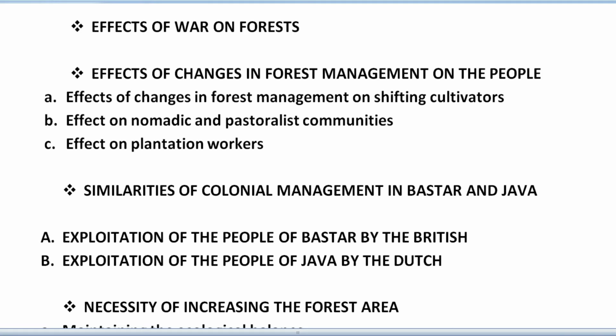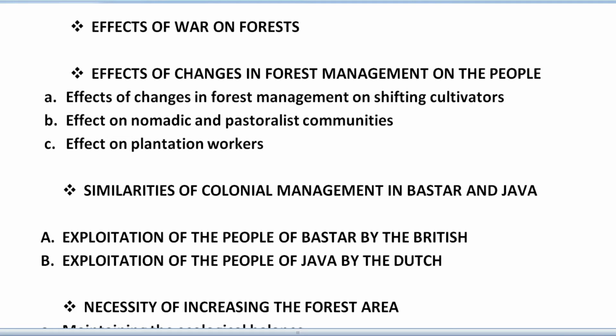So let's start with the similarities of colonial management in Bastar and Java: how the colonial rulers ruled in their countries, and because of that how they controlled their forest areas, especially the areas belonging to the tribal communities of these places.